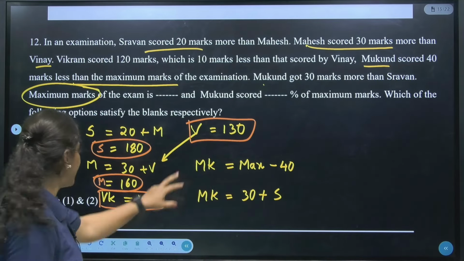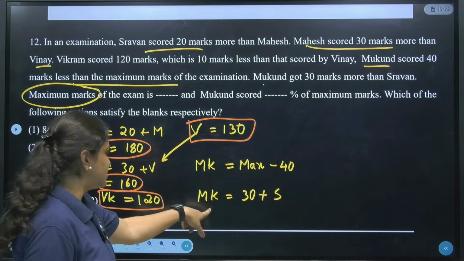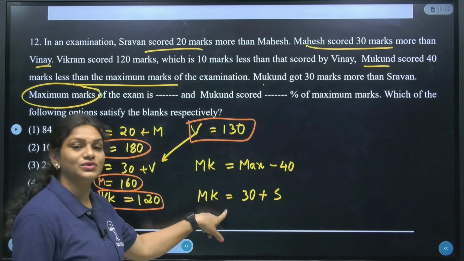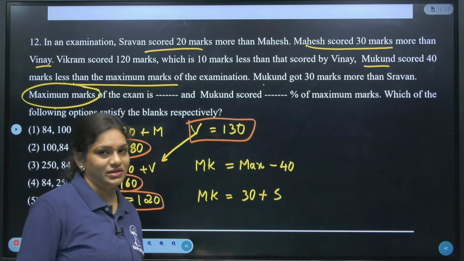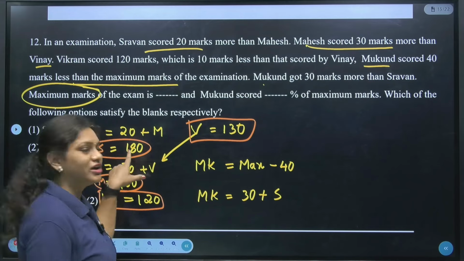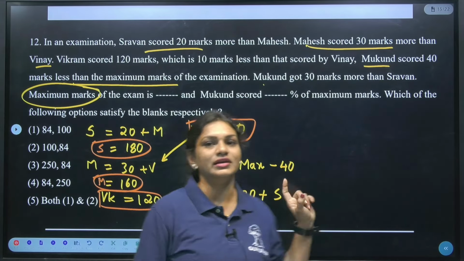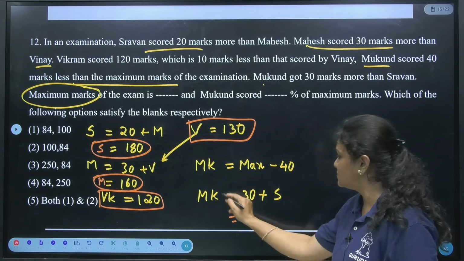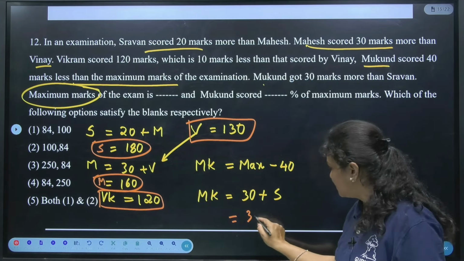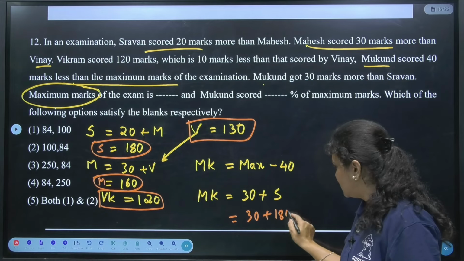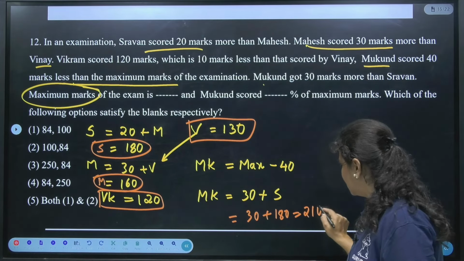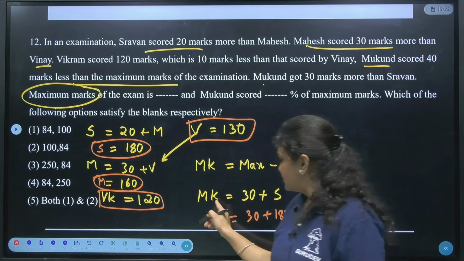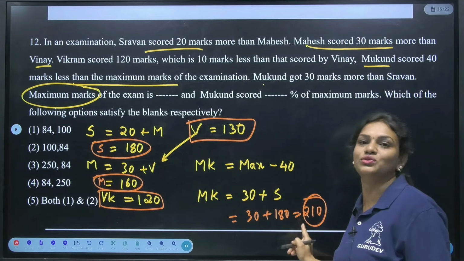Okay. So by this, Mukund, whatever the score is there, is 30 more than Shravan. Is it clear? Yes. Now what is the score of Shravan? Isn't it 180? Yes. If Shravan's marks are 180, what will be the Mukund score here? So 30 plus 180. Okay. Isn't it 210? Yes. Okay. So Mukund score we got finally, which is 210 marks.